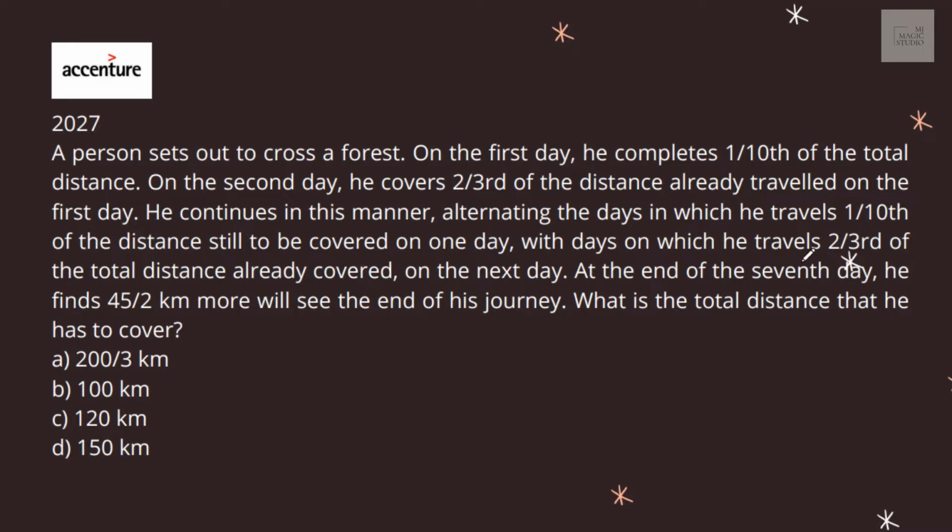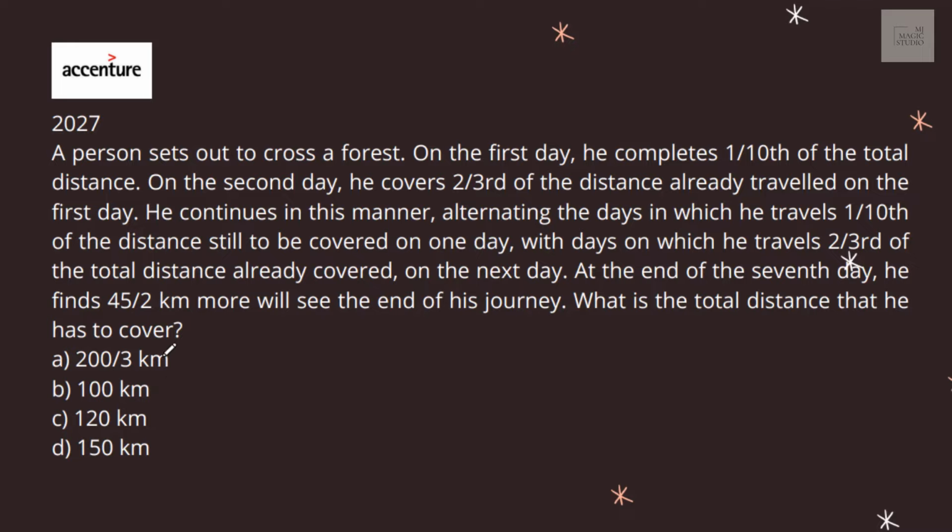So first 2/3 and then 1/10. 1/10 and 2/3, 1/10 and 2/3. At the end of the 7th day, he finds 45/2 kilometers more will see the end of his journey. What is the total distance that he has to cover?